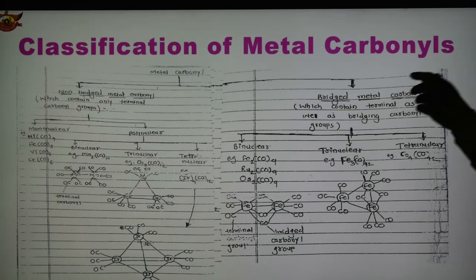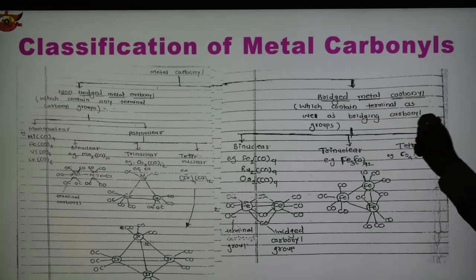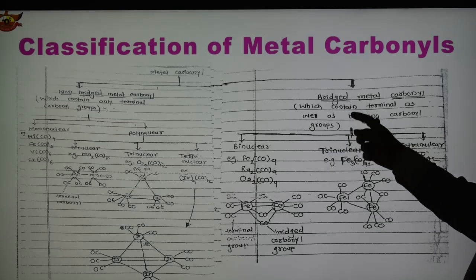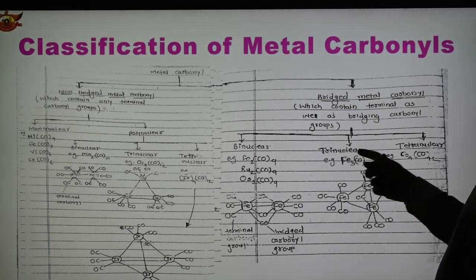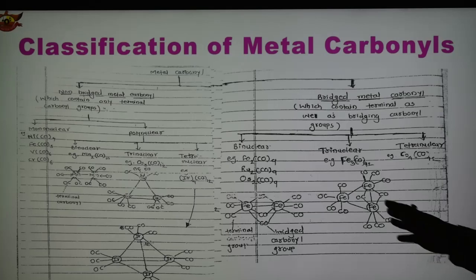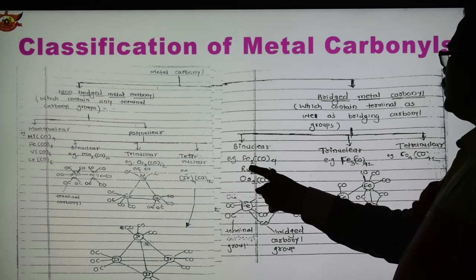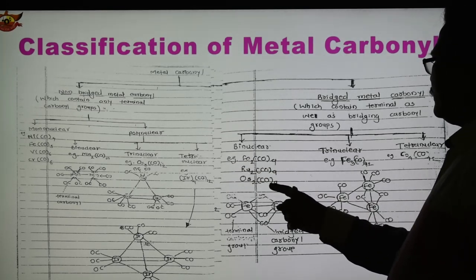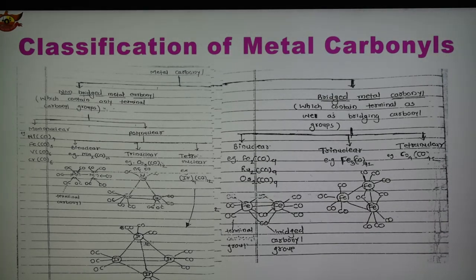And the second type is the bridge metal carbonyl. What is bridge metal carbonyl? It contains terminal as well as bridge carbonyl groups. These bridge metal carbonyls are further classified into three types: binuclear, trinuclear, and tetranuclear. Binuclear, as we have seen, means it contains two metals. Examples are shown here: Fe2(CO)9, Ru2(CO)9, Os2(CO)9. These are iron, ruthenium, and osmium metal carbonyls.